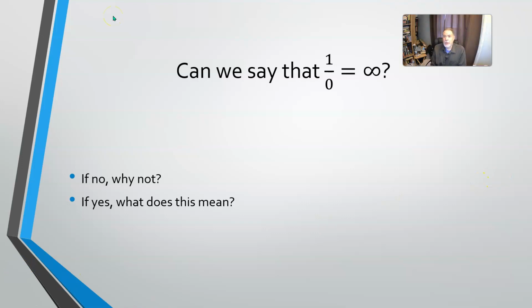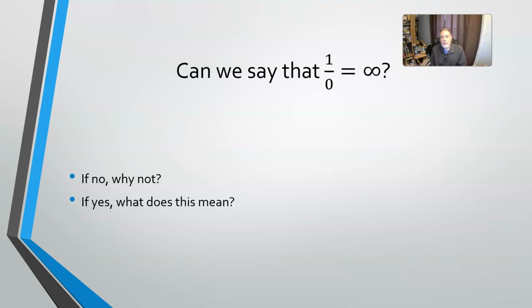You probably know that we can't divide by 0. Division by 0 is undefined, but why? Why can't we just say that if you take a number and you divide by 0, you get an answer, and that answer is infinity? So can we say that 1 over 0 or 1 divided by 0 is infinity? If no, why not? And if yes, what does it mean to say that?